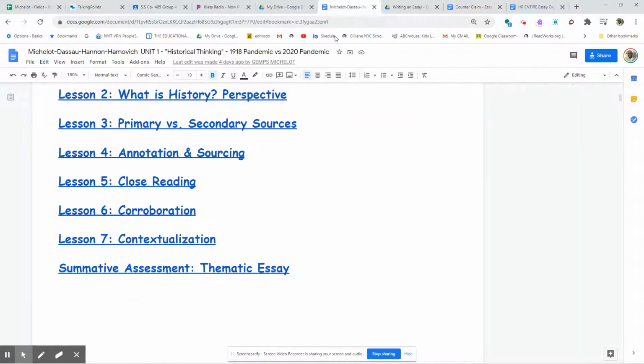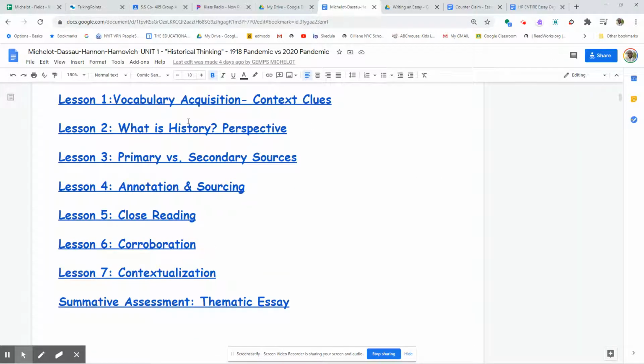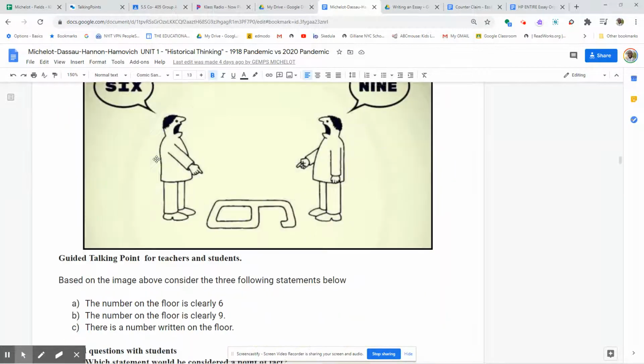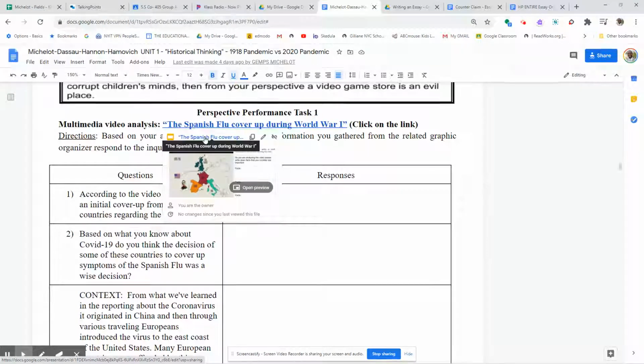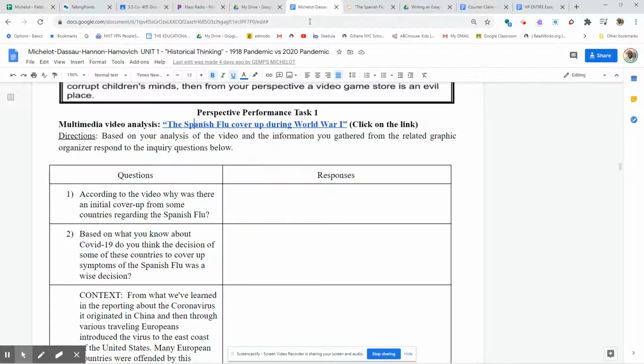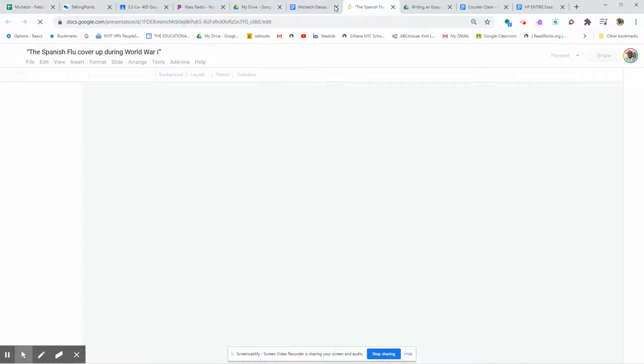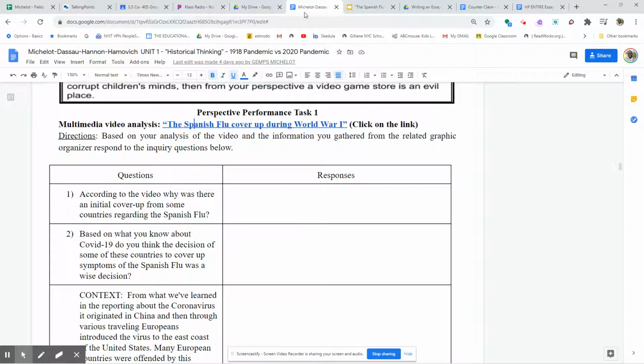So if we go back to the historical thinking packet, let's look at the source relating to different perspectives. Now, in this lesson, we saw a video relating to the Spanish flu cover up. And we learned from that video, and I'm not going to play the video, that many countries in World War I actually hid the fact that the Spanish flu was a major pandemic. They did not tell the public in their respective countries that this was a major problem and this was going to become a major pandemic.